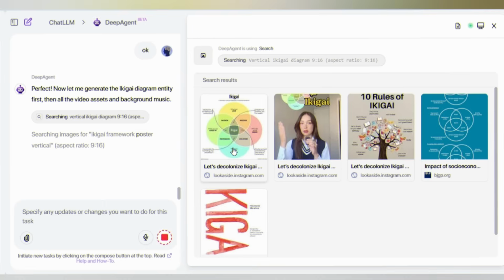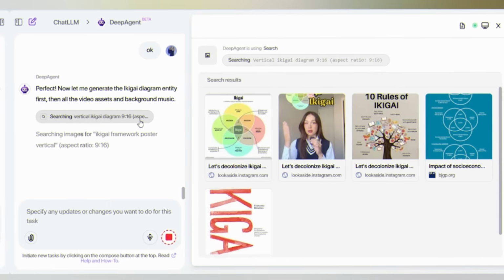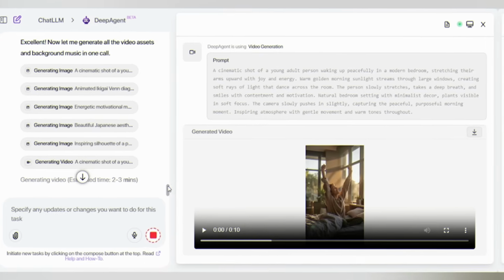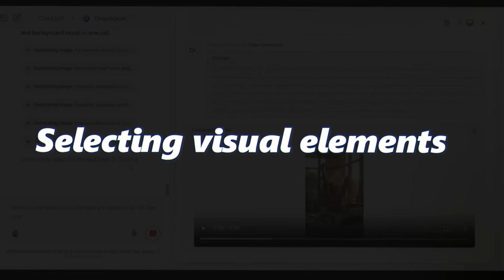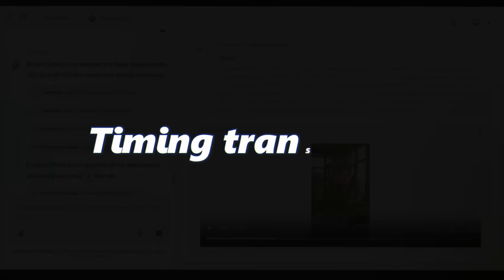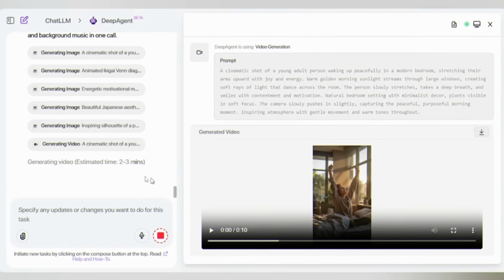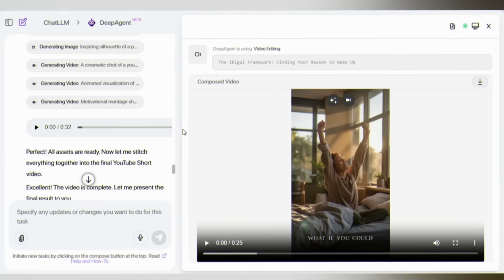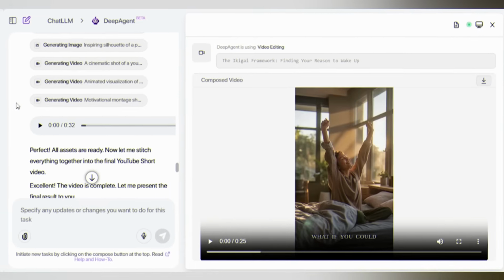It's not just generating random footage. Deepagent is crafting a narrative structure with a hook, body, and call to action. Selecting visual elements that match your message. Timing transitions to maintain engagement. Optimizing for the platform you're targeting. Adding music that enhances without overpowering. Now, your draft is ready.